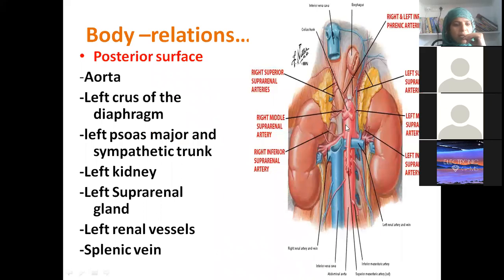Now you are seeing the posterior relations: abdominal aorta, and the left crus of the diaphragm is this now. What is the extent of the left crus, Hemalata? L1, L2. Very good. Are you finding some muscle also here? This is psoas major. Excellent. So posteriorly it is related to left psoas major, sympathetic trunk, left kidney, left suprarenal gland, left renal vessels. And of course the splenic vein is not seen in this picture, but it will be there. Okay. Is that clear? Posterior relations?